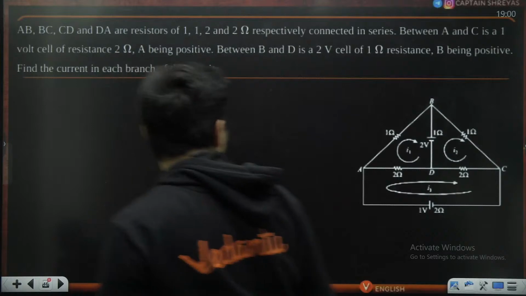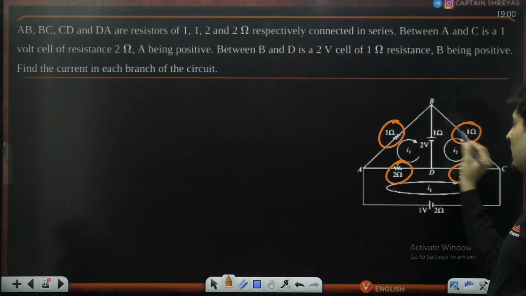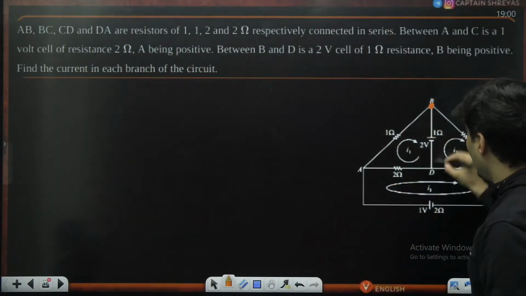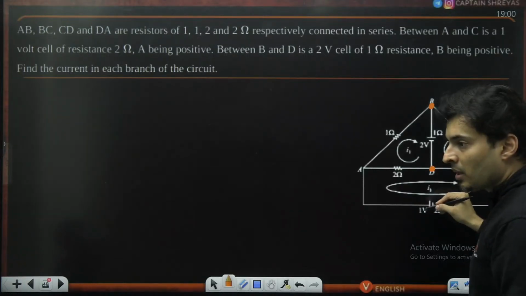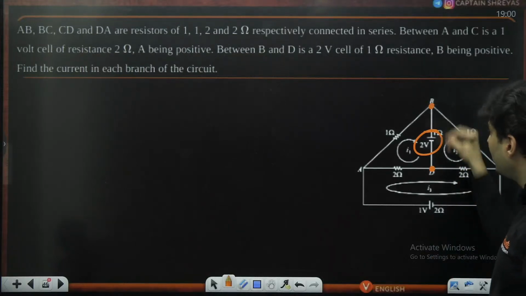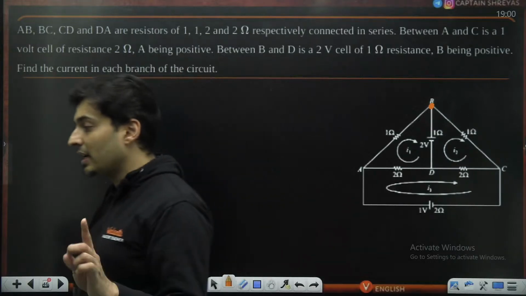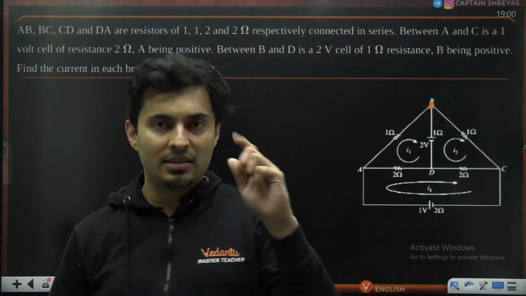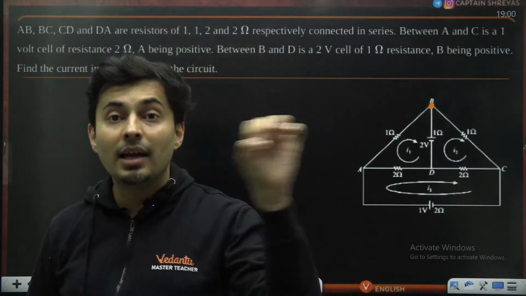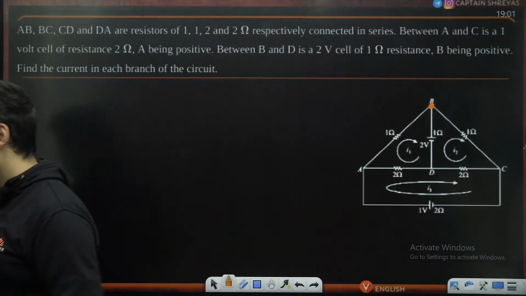A lot of people are going to think, sir, 1:1, 1:1, 2 by 2, yeah, sir, Wheatstone. So in that case, this guy and this guy, the voltage should be same, and no current should go. But then what is this battery doing? It is creating a voltage difference. So these 2 points can't be at the same voltage. Because there is a battery, it is not a galvanometer. Only when there is a galvanometer, resistor, capacitor, inductor, or a wire can you eliminate it. Not when there is a battery.